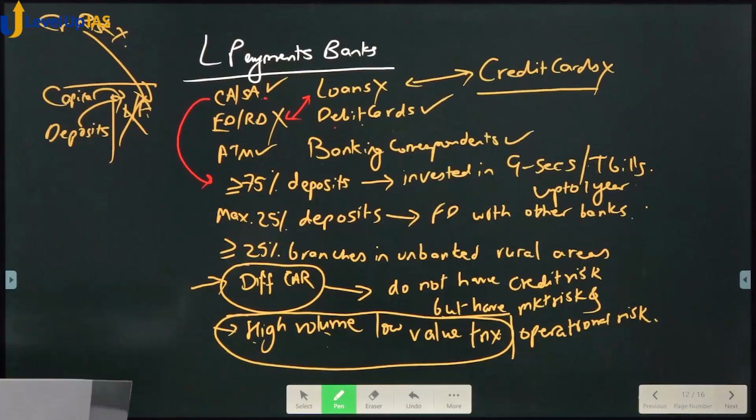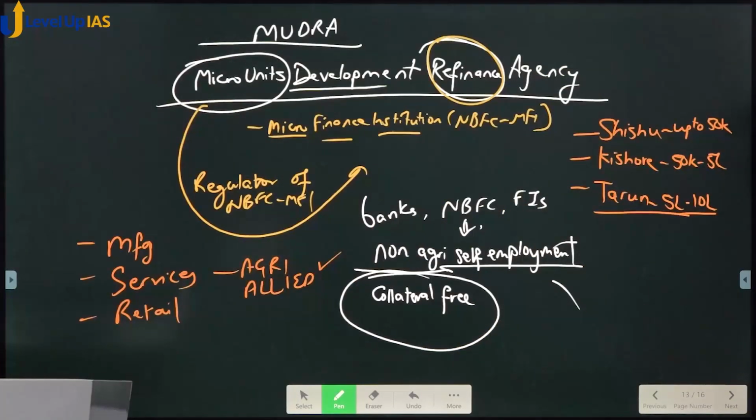Payments banks and small finance banks are also called as differentiated banks. Yes or no? They are called as differentiated banks. Next, Mudra. I hope you know the discussion on Mudra, Micro Units Development Refinance Agency. Why micro units? Why refinance? It is also the regulator of NBFC, MFI. I have told you so many things. This is all more than what is required, but I have told you. You can pause here.